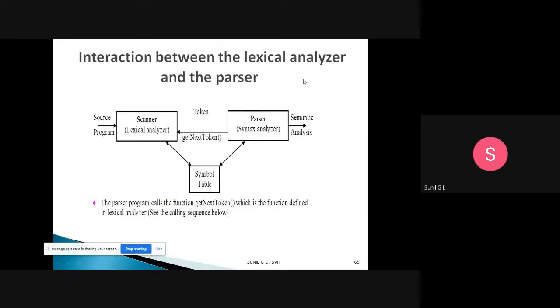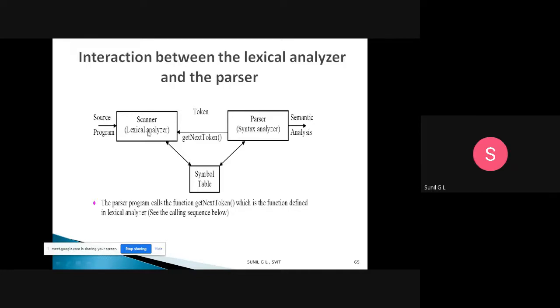So here we have one function, get next token. This get next token is called from the parser program; the syntax analyzer will call the function. What is the use of get next token? The scanner will send the next token to the parser. This function is defined in the lexical analyzer, and the parser program calls it.